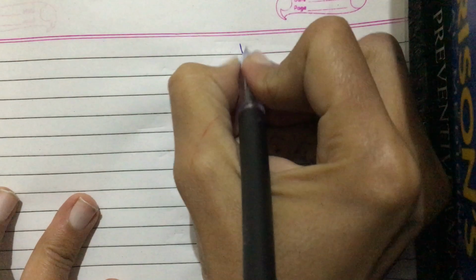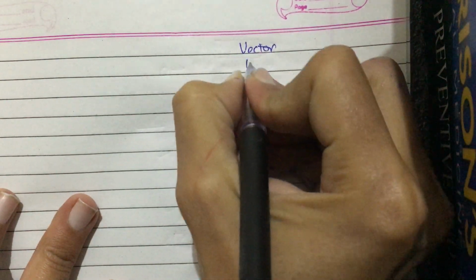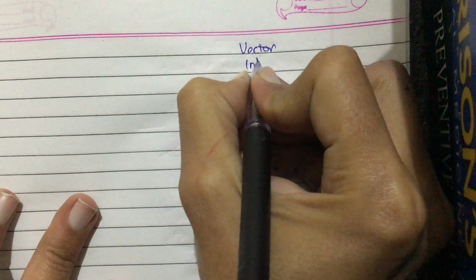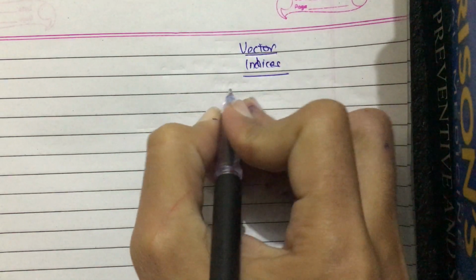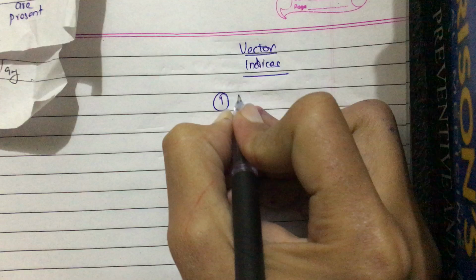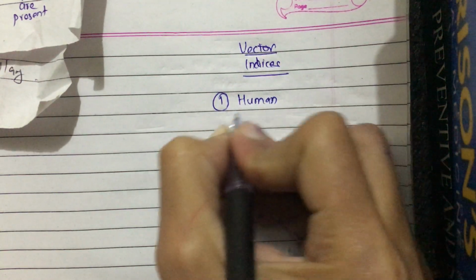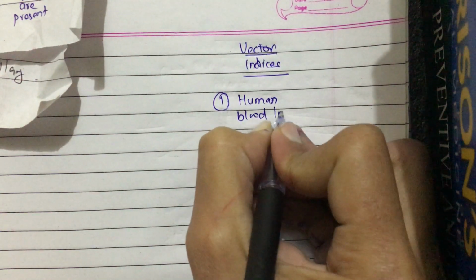Okay, now let us discuss the vector indices. The most important vector indices are: first is the human blood index.